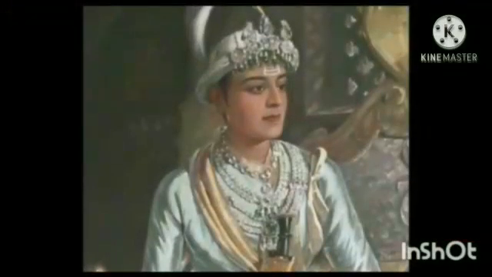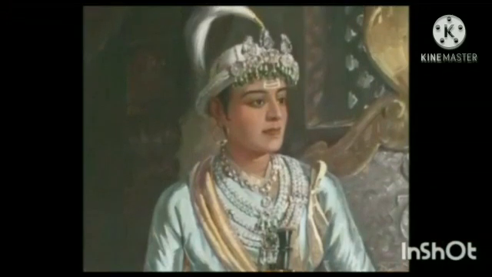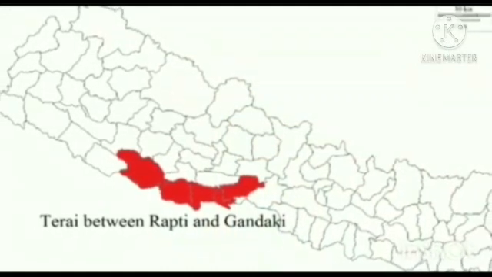In fact, this Treaty of Sugauli was in favor of the East India Company. Nepal had to suffer a heavy loss of her territory. The Nepalese were so dissatisfied that an agreement was made on 8th December 1816, by which Nepal got back the lowland of Terai. Number 1, the whole of the lowland between the Rivers Rapti and Gandaki. Number 2, the whole of the lowland between Gandaki and Koshi.